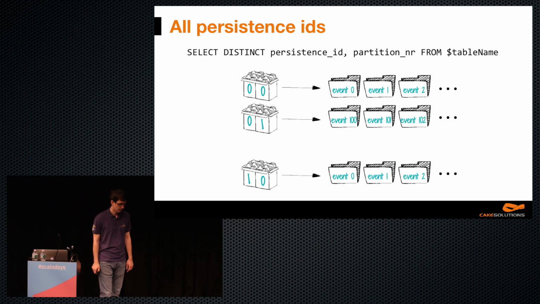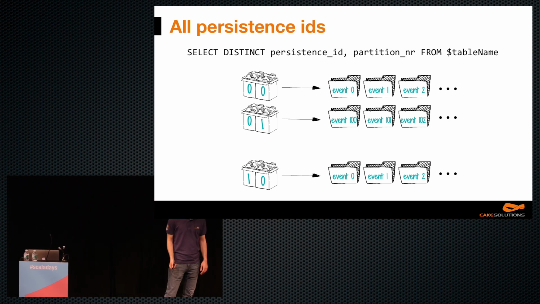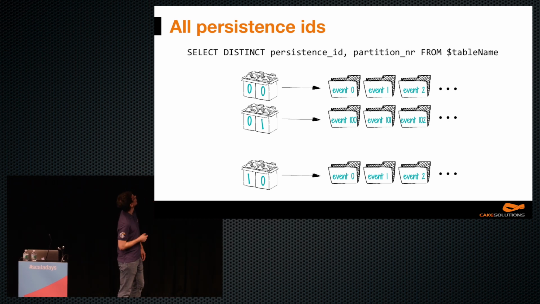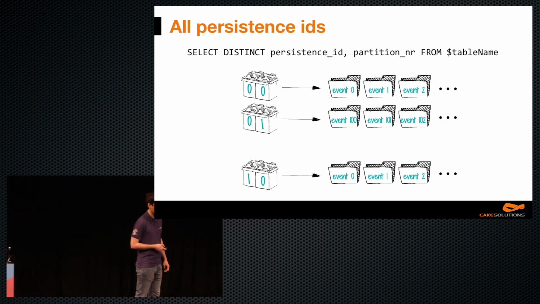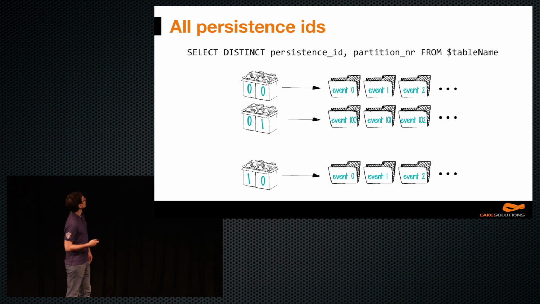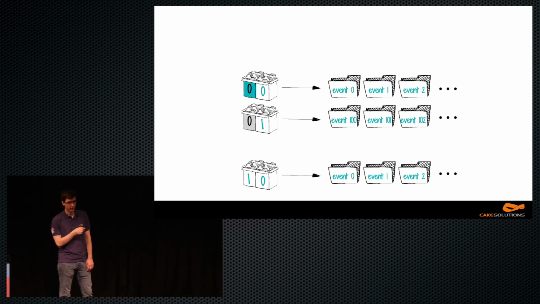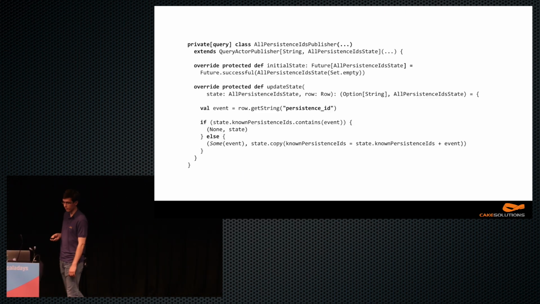All persistence IDs, a query or a stream that should give us all persistence IDs, names of all actors in the system, is a bit more complicated. So the query still looks reasonable. Select distinct persistence ID, partition number from the table. But if you think about it, it has to go through all nodes in the cluster, and the distinct also specifies the whole tuple. So it will give us this one, so we emit the 0, which is the name of the actor. It will also give us the second tuple, but we have already emitted 0, so we don't want to do it again. And then we can emit 1, which is still fine, but